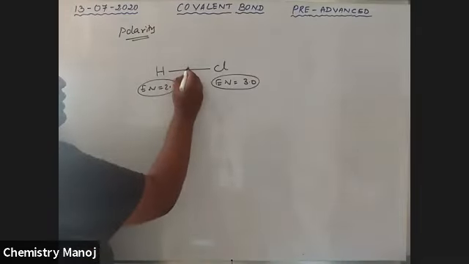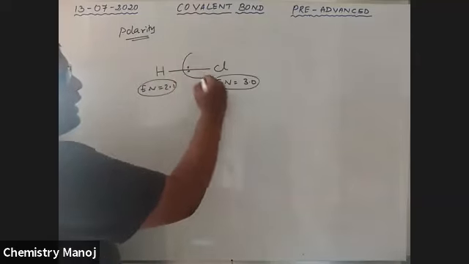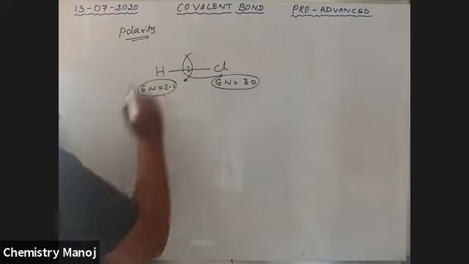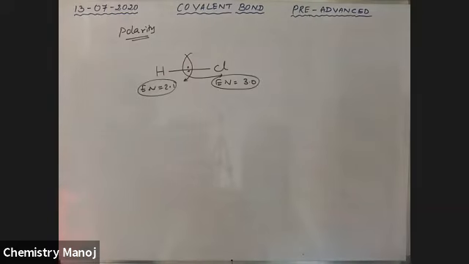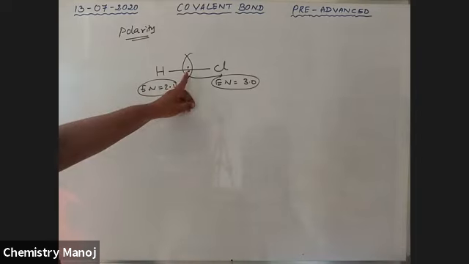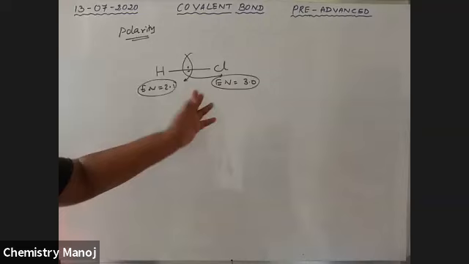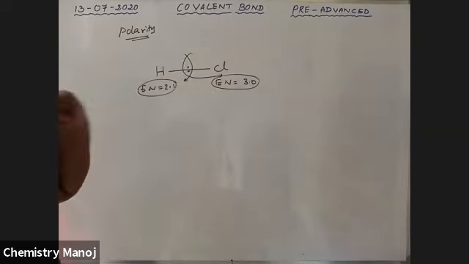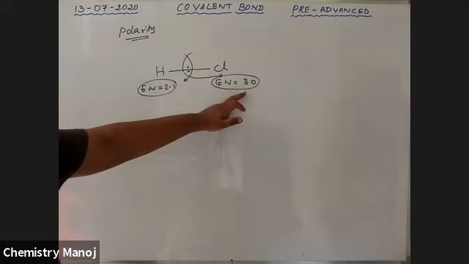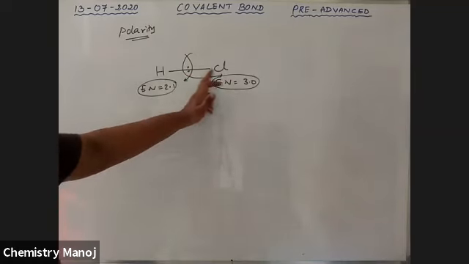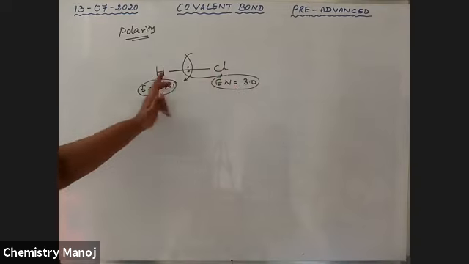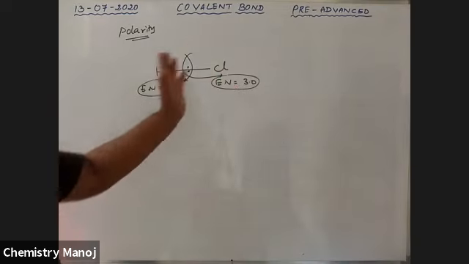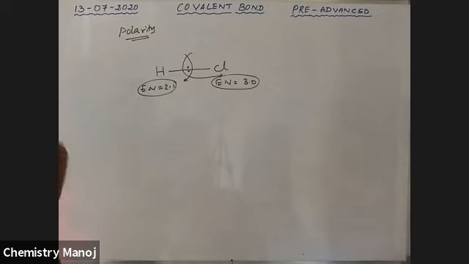That means the bond pair of electrons is strongly attracted by the chlorine and weakly attracted by hydrogen. What is electronegativity? That is the tendency to attract the bond pair of electrons towards itself. This bond pair of electrons is attracted by both the bonded atoms. Atoms with high electronegativity have a greater tendency to attract the electron pair. Therefore, chlorine has high electronegativity, and this bond pair is strongly attracted by chlorine and weakly attracted by hydrogen.